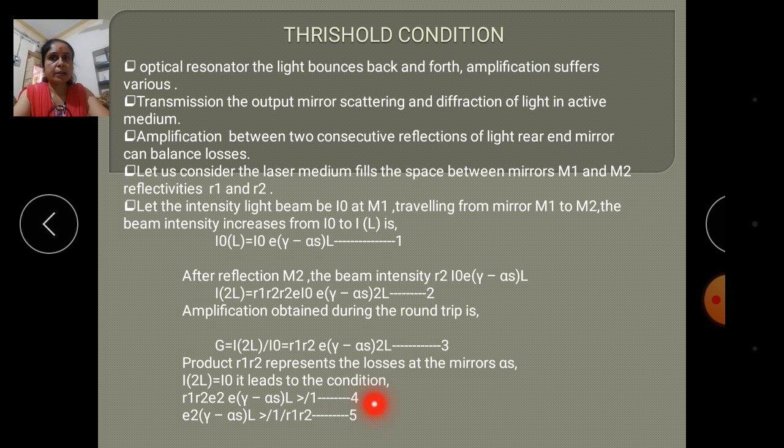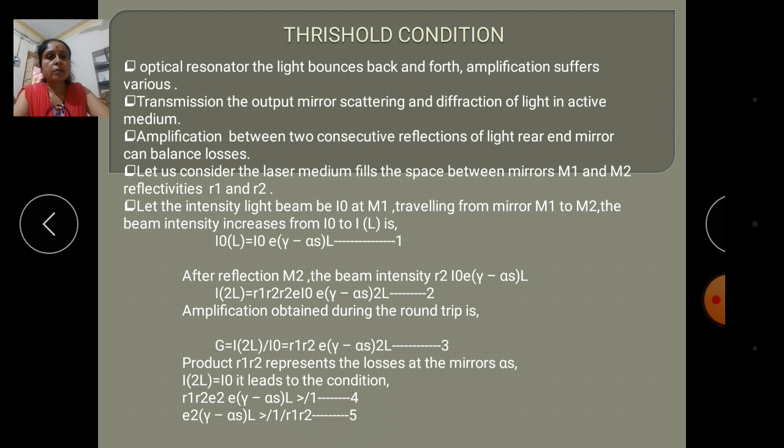This is equation four. Then exp[2(gamma minus alpha s) L] is greater than or equal to 1 upon R1 R2.